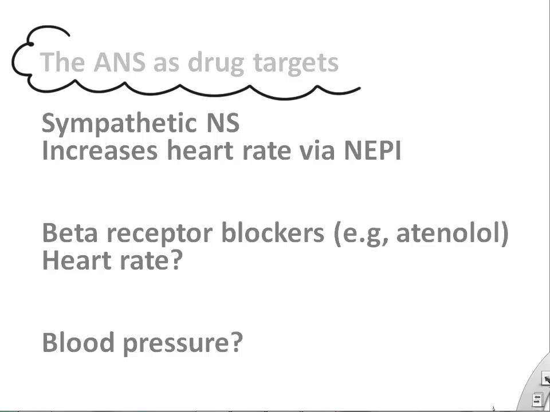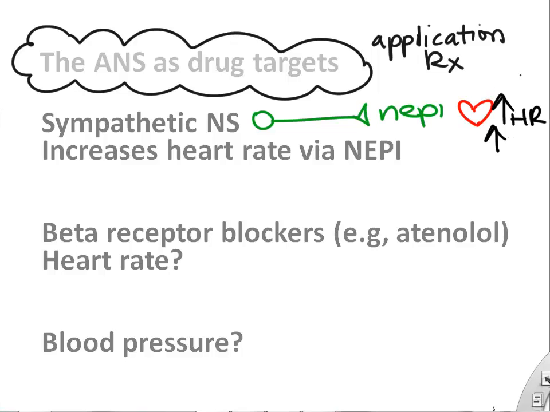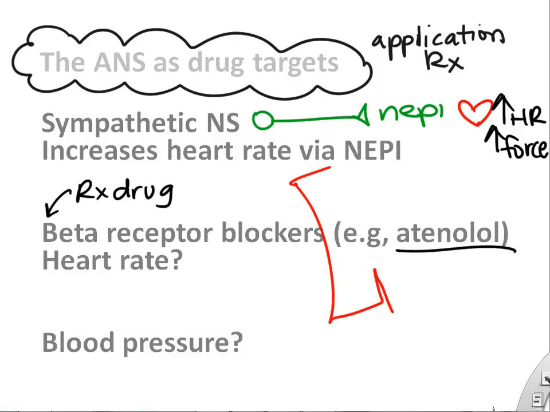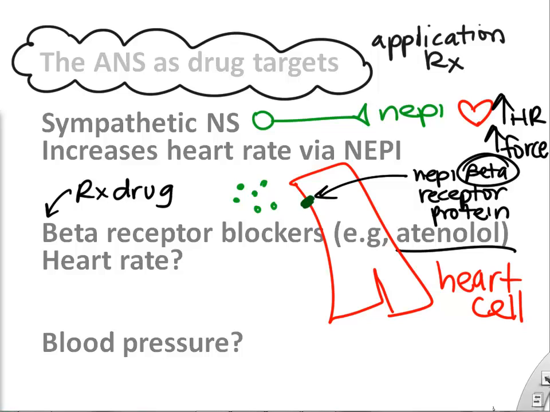And drugs often will mimic our autonomic neurotransmitters. So let's look at that. Here's an example where we know that the sympathetic nervous system increases heart rate and force of heart contraction with norepinephrine. Well, there's a drug called a beta blocker, which is able to block the norepinephrine receptor, which is called a beta receptor. The norepinephrine receptor is called a beta adrenergic receptor. We just call it beta receptor for short.